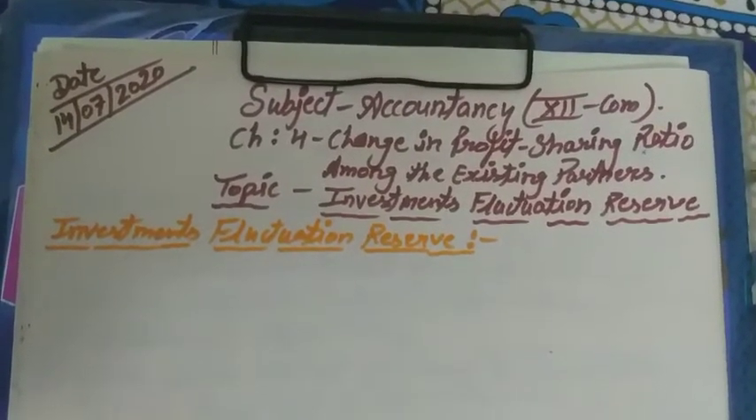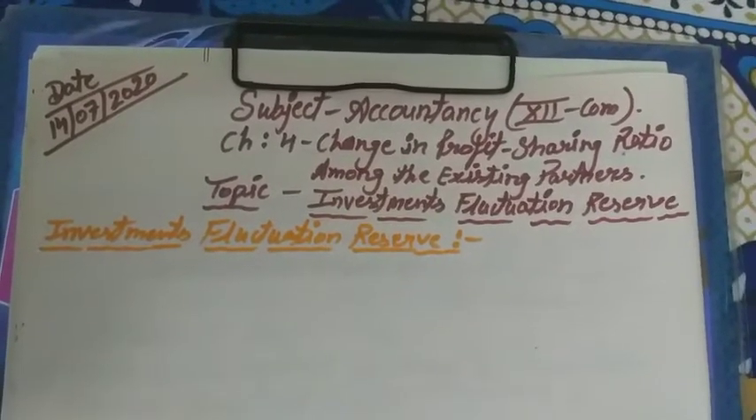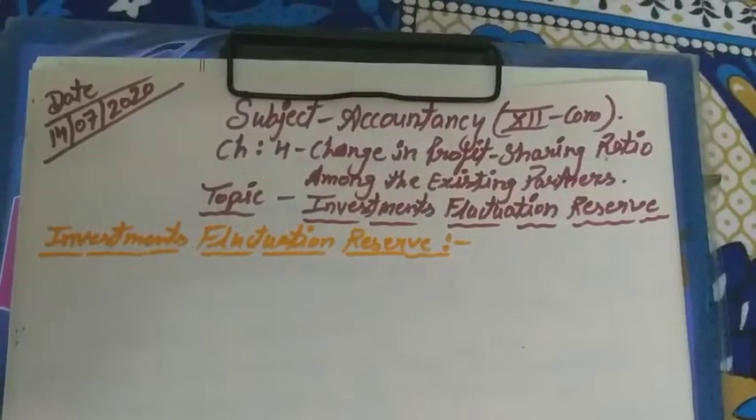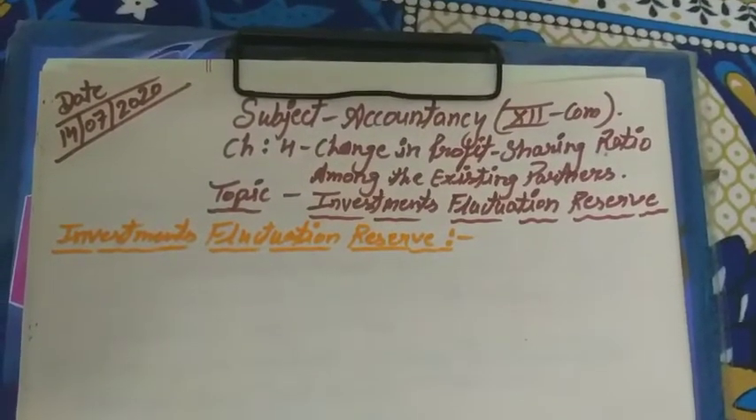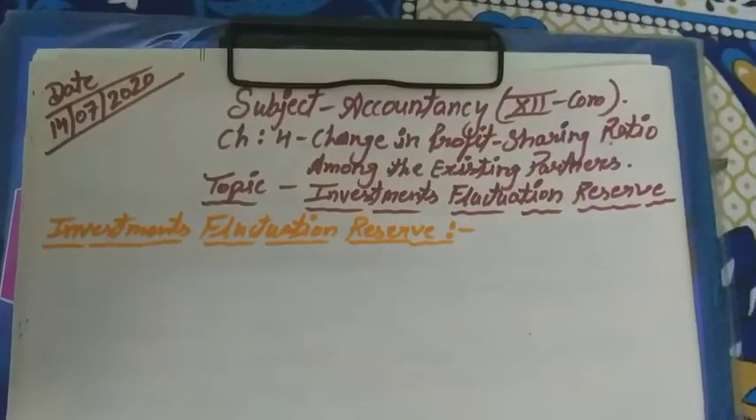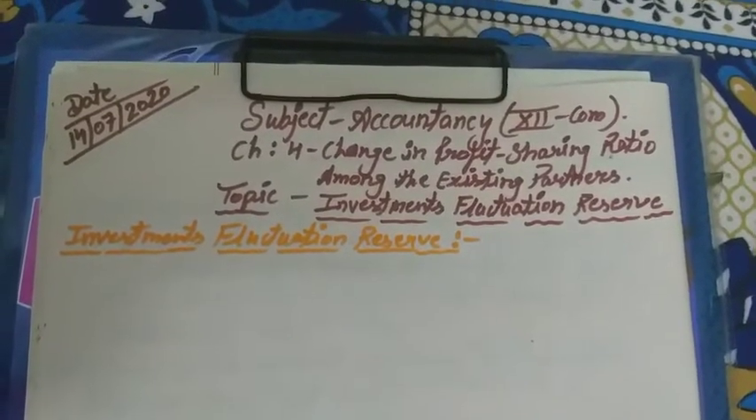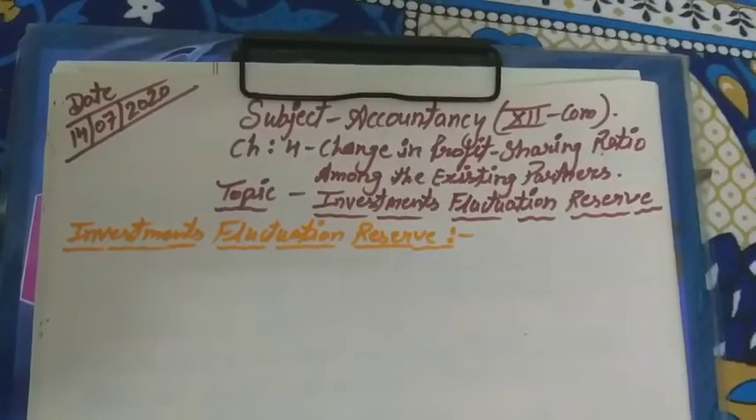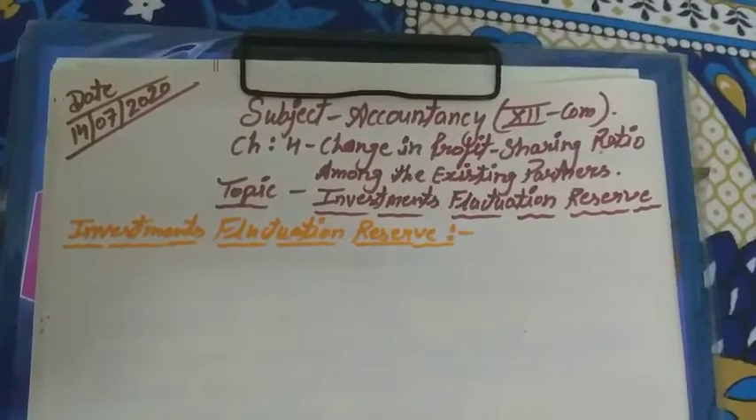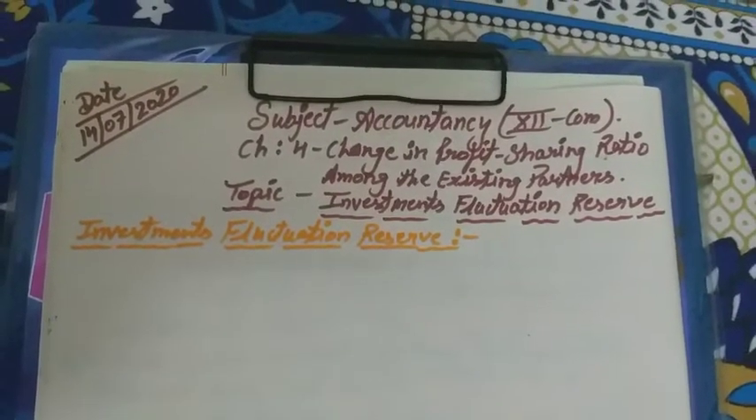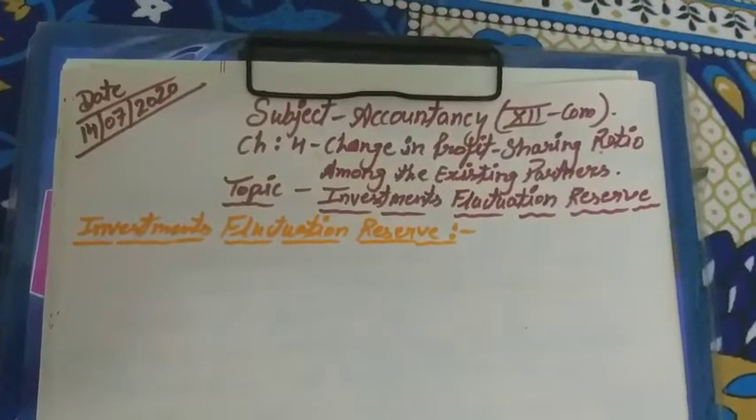Very good morning, students. I am Adesh with my subject accountancy, chapter 4, change in profit sharing ratio among the existing partners, and the topic for today, investment fluctuation reserve. Till now, from the reserve concept, we have done two classes, and in those two classes, we have completed two types of reserve. First one is general reserve, the simple reserve, and second is workmen compensation reserve. These two reserves we have covered, but today we will cover the investment fluctuation reserve.